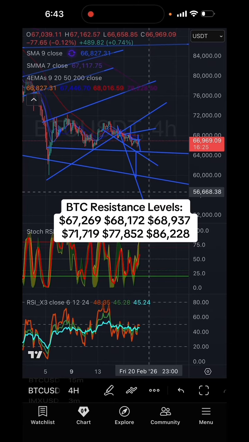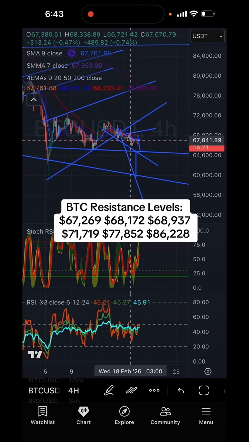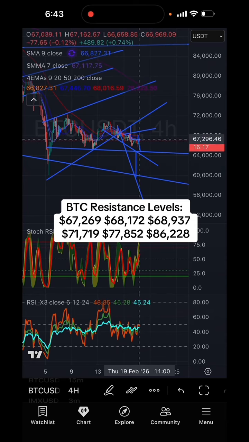We have a busy day tomorrow. Let's take a look at the higher targets. Here we go. Guys, we do have a little tiny W pattern right here that could break us up and out. We need to get up and over 67,296. Then we can make it to this target right here at 68,346, and then to this diagonal trend line right here. If we make it over 69,046, a very, very good chance we're making a run at the bottom of this bear flag at 71,719.